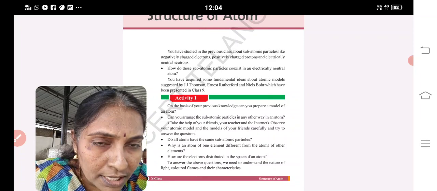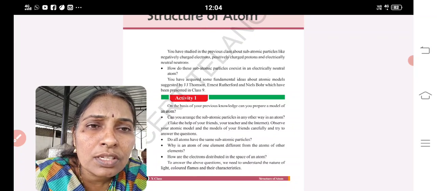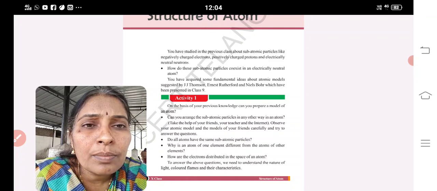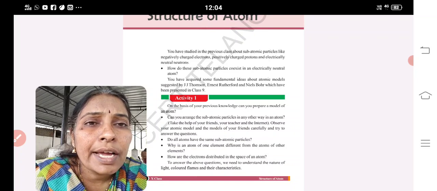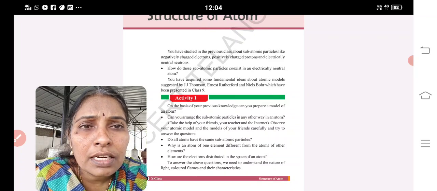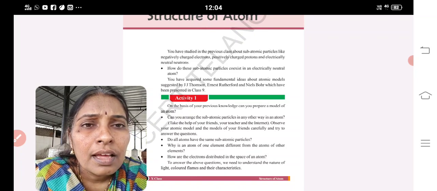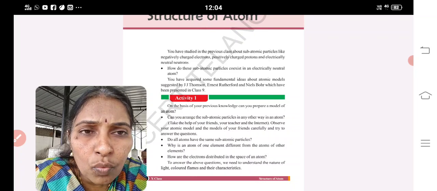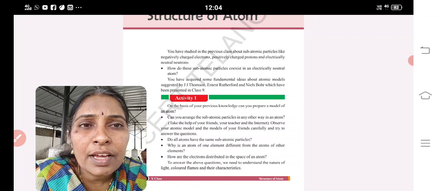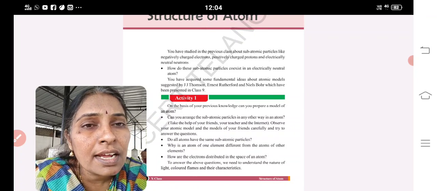Next, in the case of ionization energy, what is meant by it? The energy liberated when an electron is added to an atom in the gaseous state. If any electron is added to the outermost shell of the atom, energy is liberated. Such energy is said to be electron affinity. The energy required to remove an electron from the outermost shell in the gaseous state is known as ionization energy.